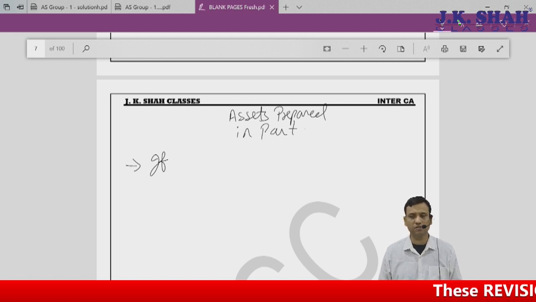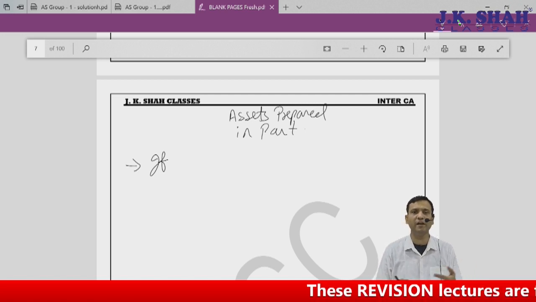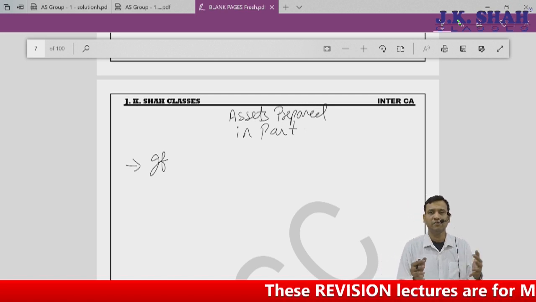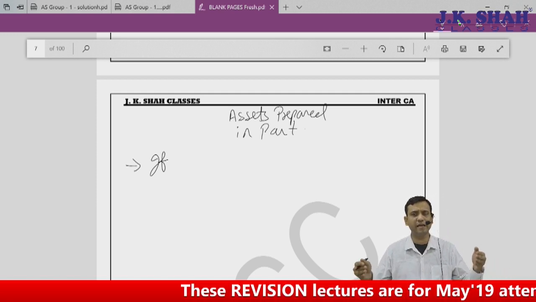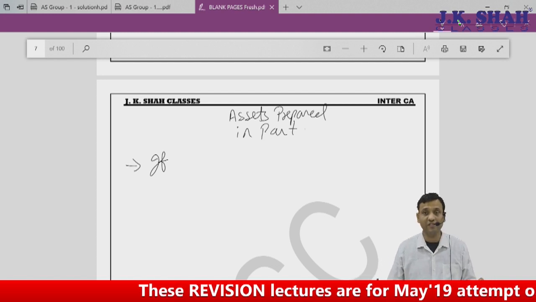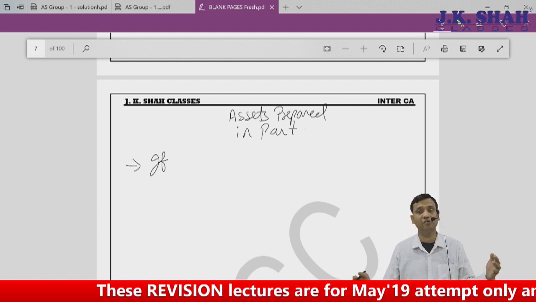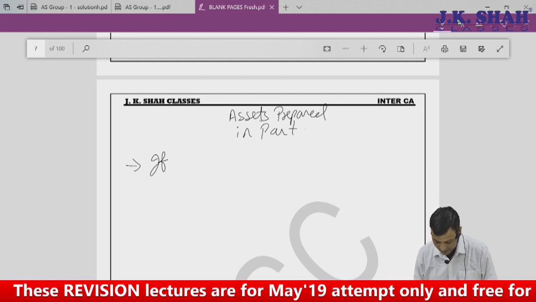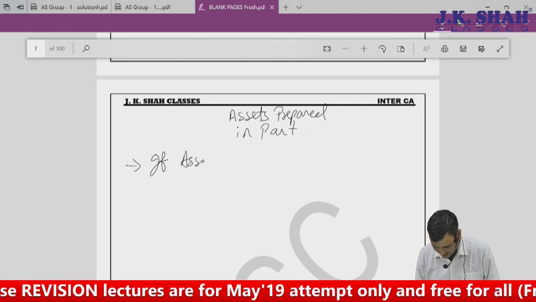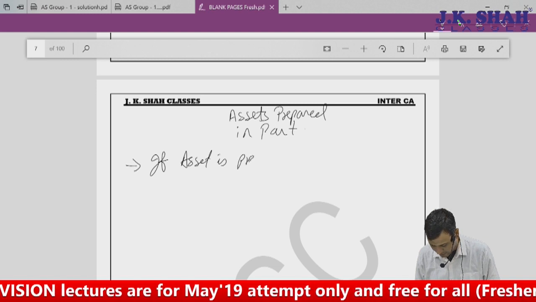So I have two options. I take up 5 different units, combine it together, 1 kilowatt each unit, combine it together. So what happens? 5 units are getting constructed at the same point of time. So if asset is prepared in parts and afterwards I will assemble all those parts together, what is to be done? The standard says if asset is prepared in parts